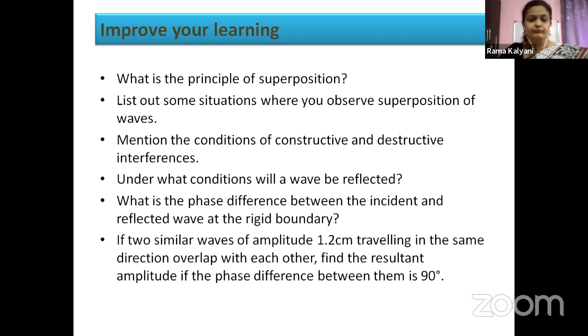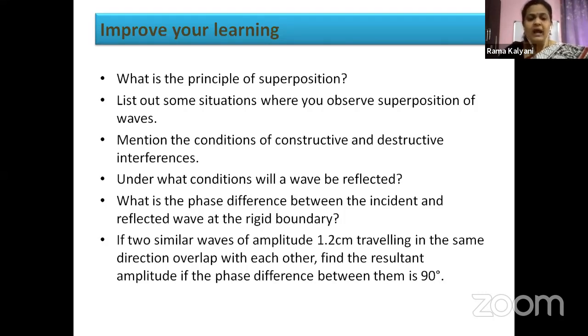Mention the conditions of constructive and destructive interference. When does constructive interference take place and when does destructive interference take place? You have to write the conditions. Under what conditions will a wave be reflected? What is the phase difference between the incident and reflected wave at the rigid boundary?